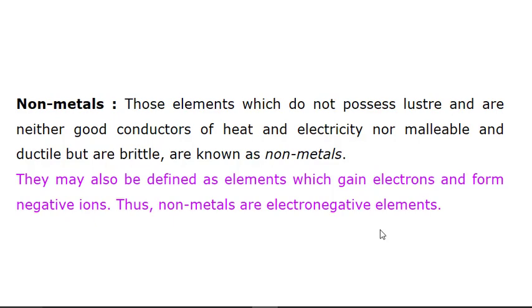They may also be defined as elements which gain electrons and form negative ions. Thus non-metals are electronegative elements. So here non-metals gain electrons and form negative ions. So they are electronegative elements. So this is the basic definition of metals and non-metals.